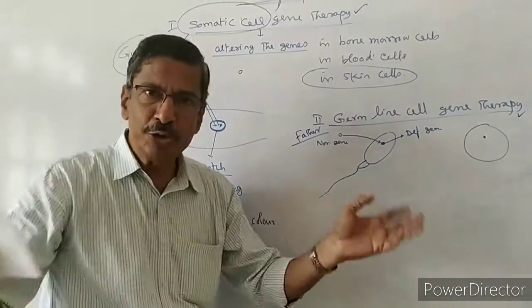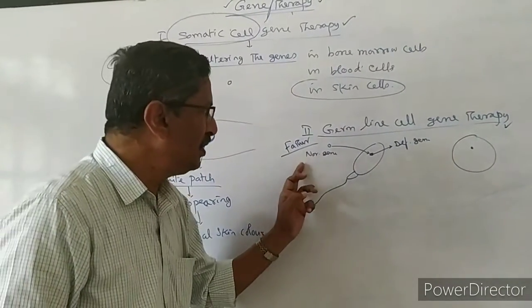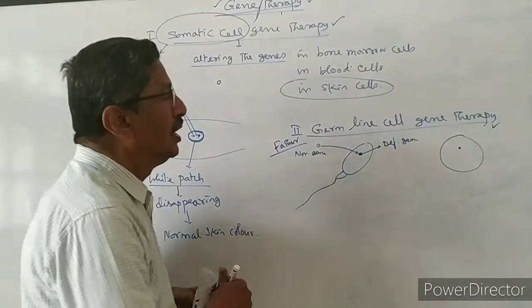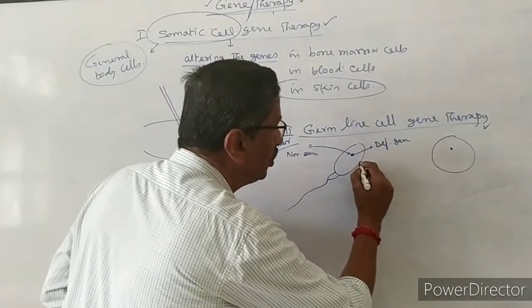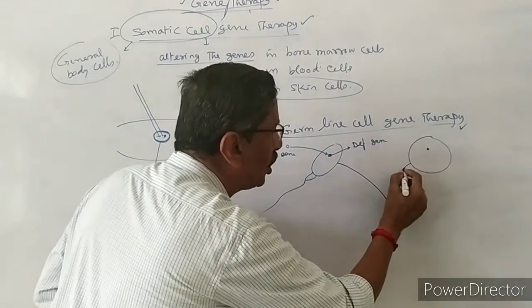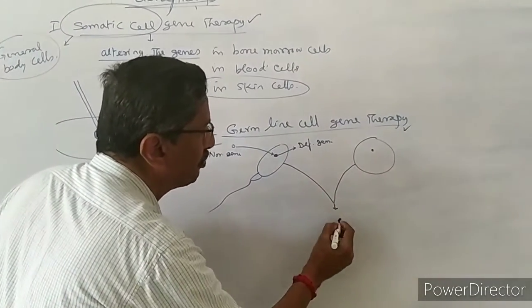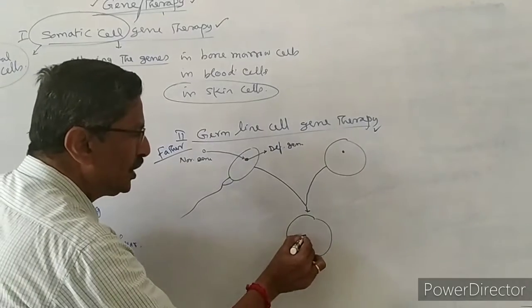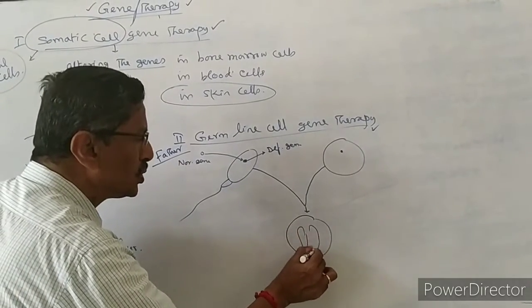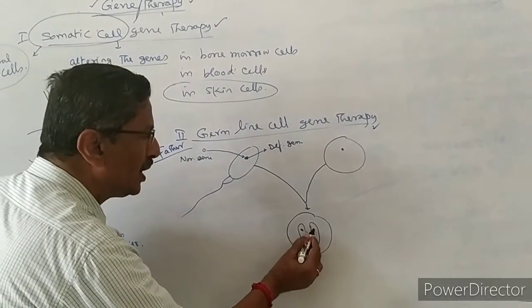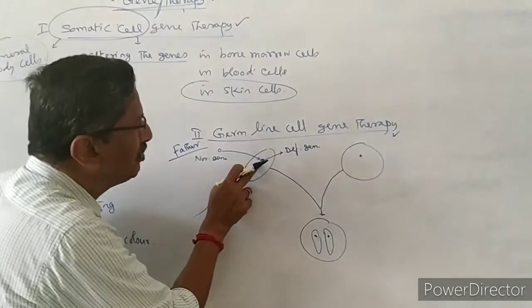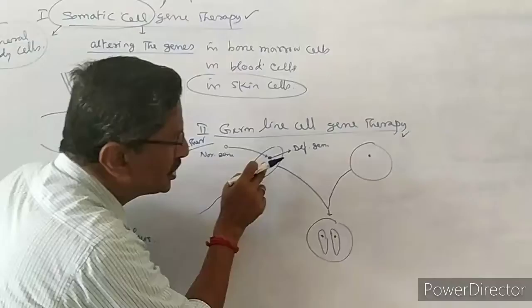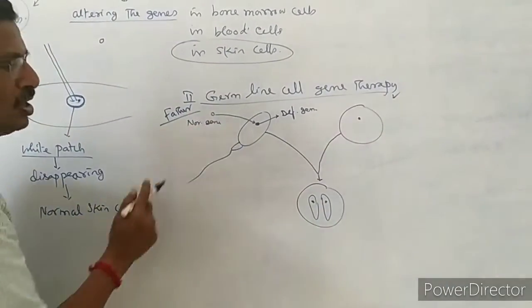In the sperm, there is no defective gene, and even the insulin gene is normal. Then this sperm, where the alteration is made, is allowed to fuse with the ovum. Zygote will be formed. So in the zygote, both the genes will be normal for insulin, because the mother is bringing a normal gene, and the sperm from the father is also bringing a normal gene.